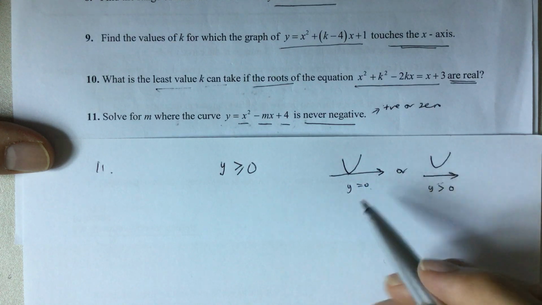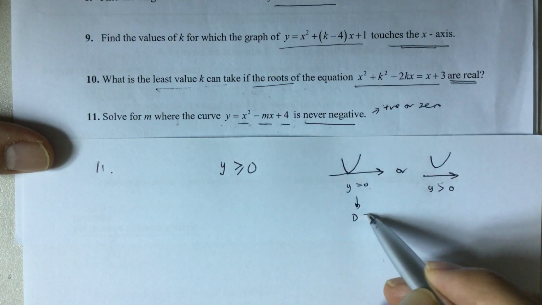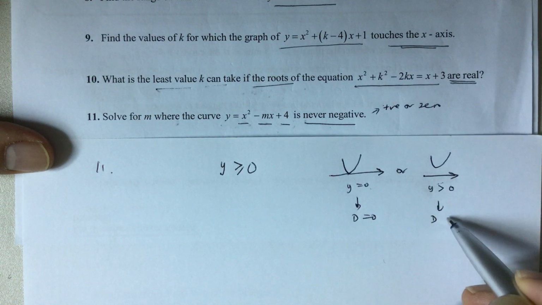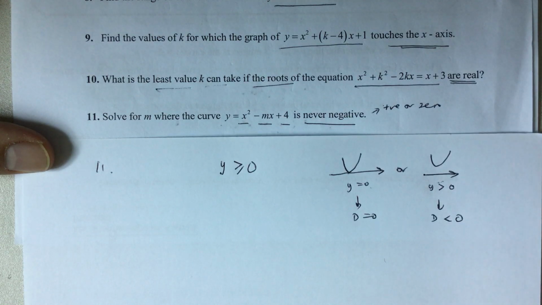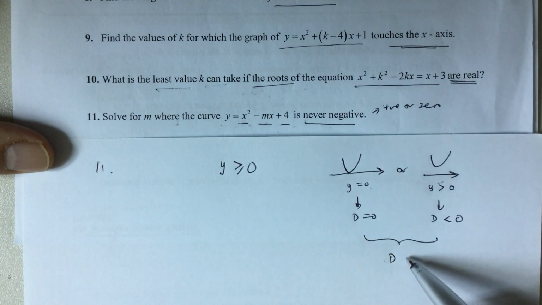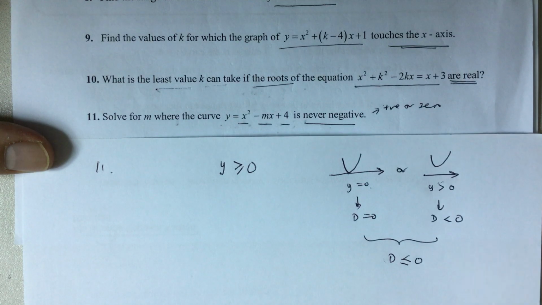When you have this, your discriminant is equal to 0. When you have this, your discriminant is less than 0. So combining them, I will have this conclusion: the discriminant must be less than or equal to 0. Right?